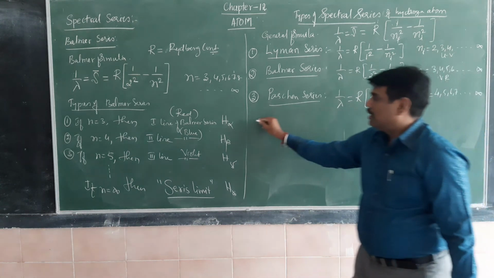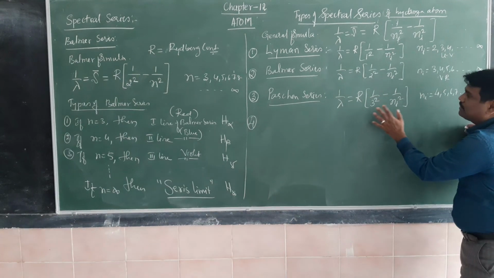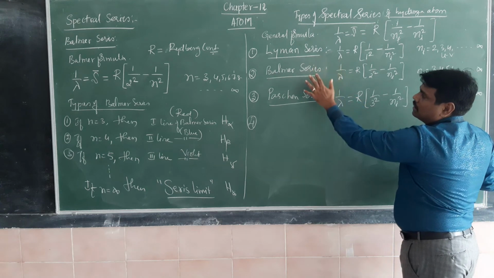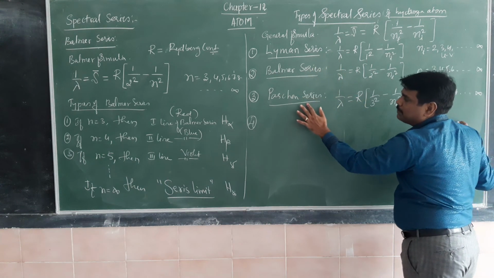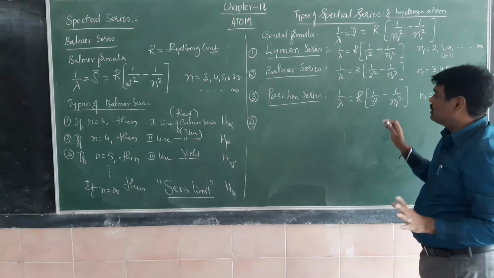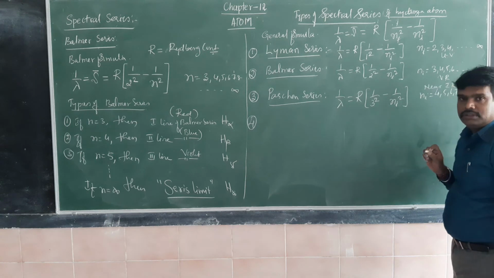The first series belongs to the UV region, the second to the visible region, and the Paschen series belongs to the infrared region, especially the near infrared region.